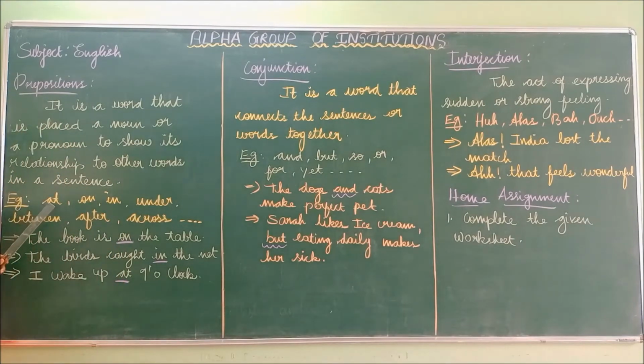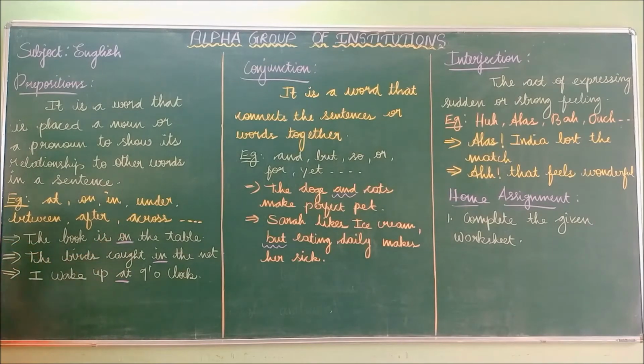For example, these are all the prepositional words: at, on, in, under, between, after, across. So look at the example. The book is on the table. So on is the preposition in the sentence, and this word is showing the relationship to the other words.